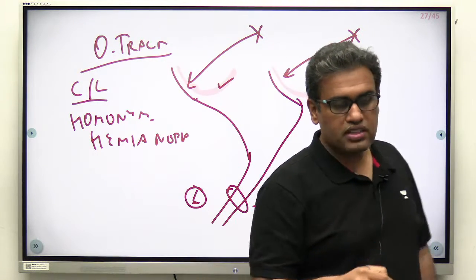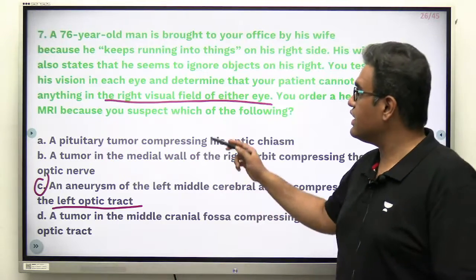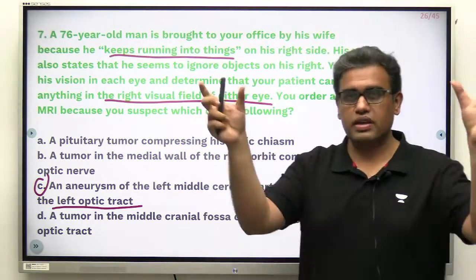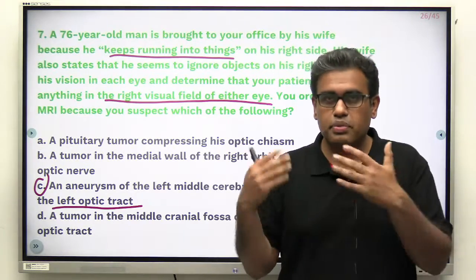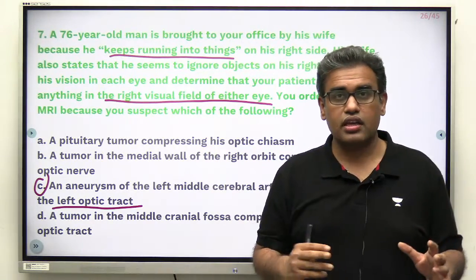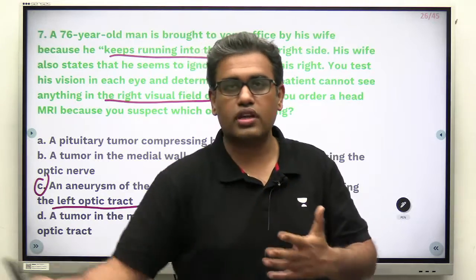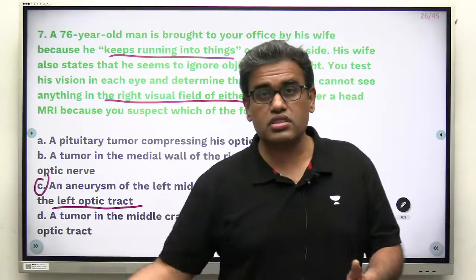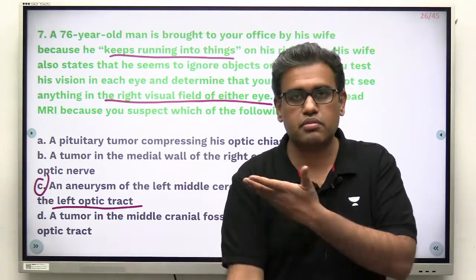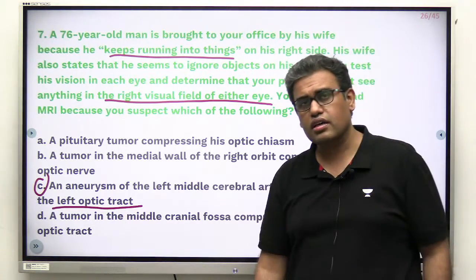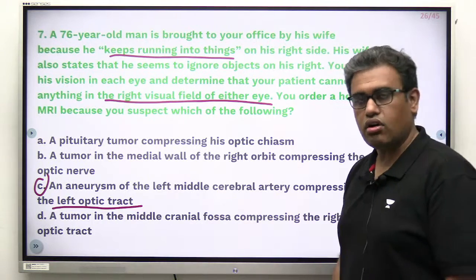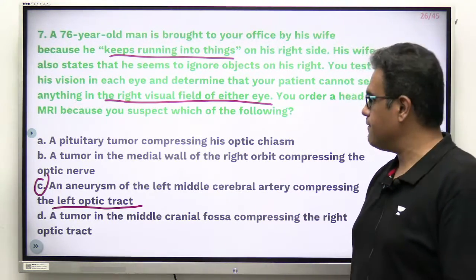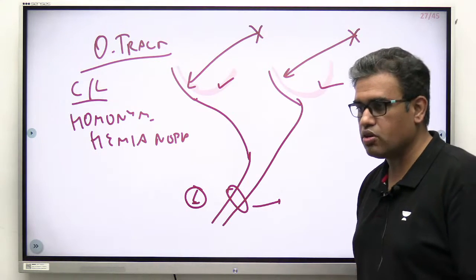So see how the patient will come to you, that he keeps running into things on his right. Suppose there are 2 pillars over here and the patient is walking, he is not able to see anything over here. He will be banging his or her shoulder on the right side. The things which are placed in his house, he will not be able to see them, and there could be some bruises on his hand. So the patient or the relatives of the patient will come to you with this sort of thing. Okay. So remember, contralateral homonymous hemianopia.